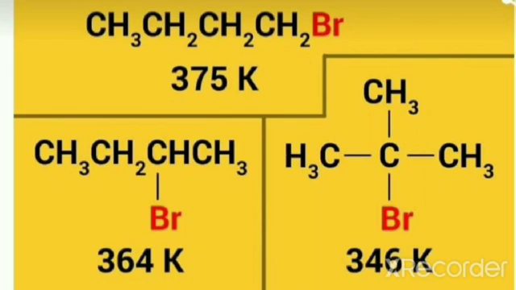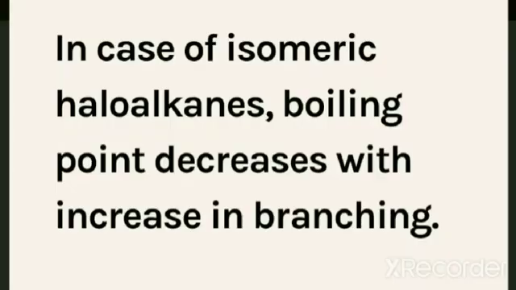Or we can say that a tertiary alkyl halide will be having the lowest boiling point compared to secondary and primary. Thus we can say that in case of isomeric haloalkanes, boiling point decreases with increase in branching. As branching increases, boiling point decreases.